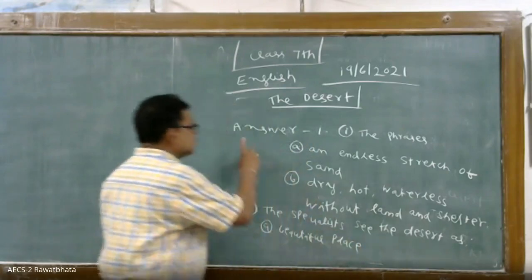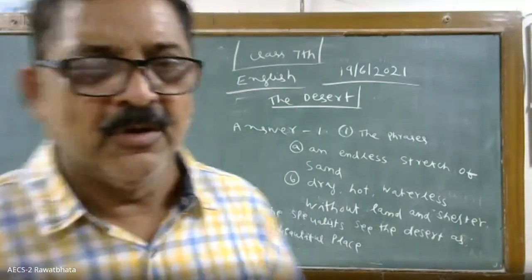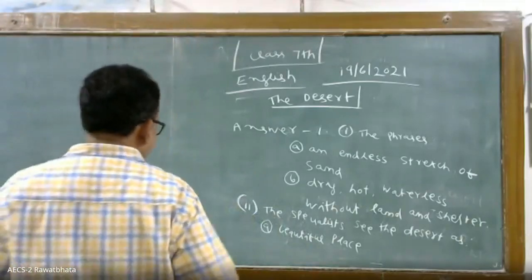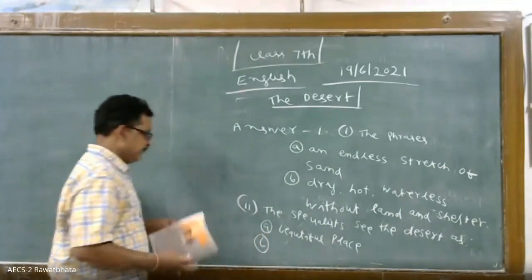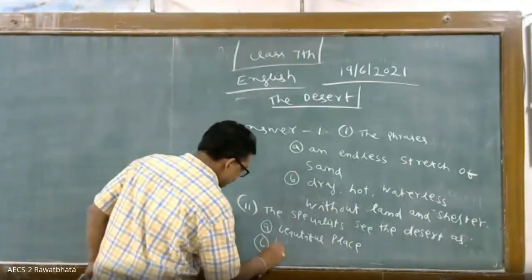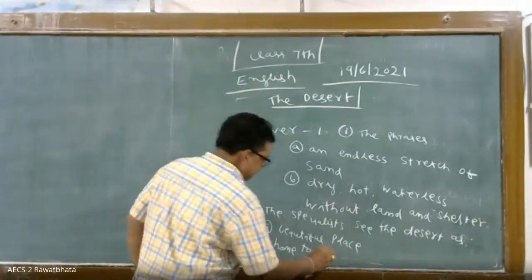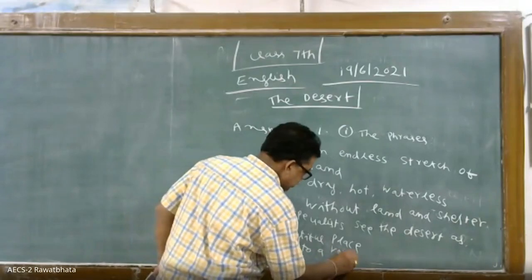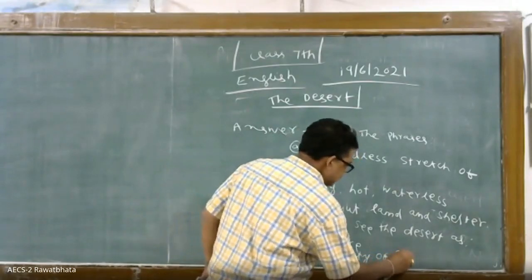So this is comprehension 1, bit 1 and bit 2. You please note down. A desert can be a beautiful place. Bit B: home to a variety of animals and plants.